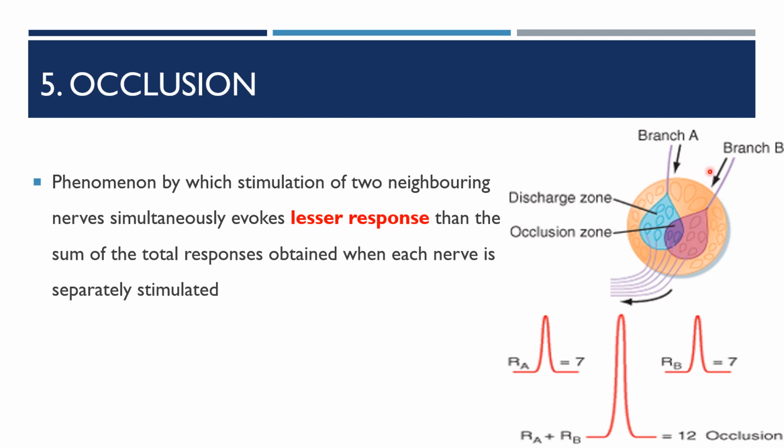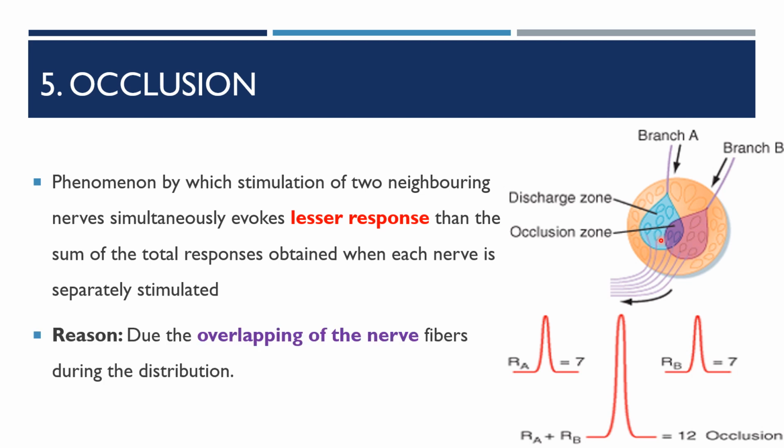This is due to the overlapping of the nerve fibers during distribution. Here you can see this is the occlusion zone, where the fibers are supplied by both the A and the B branch. Because of the overlapping, it gives only a lesser response than when stimulated separately.